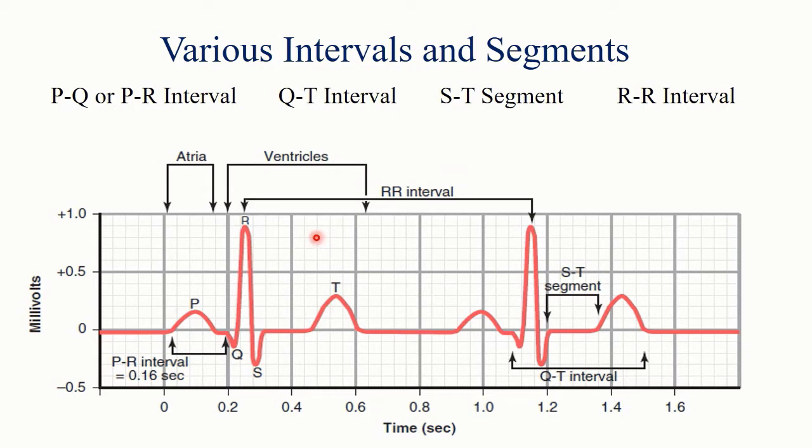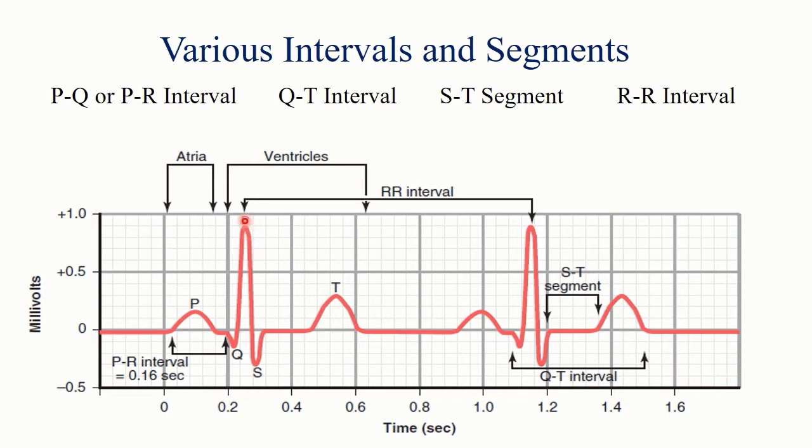Now last, RR interval. It is the interval between two successive R waves. Mostly we will consider the tip of the R wave. You can also take the beginning of the R wave or Q wave. Now this interval is used for the measurement of the heart rate. As you can see, there are almost 22 smaller squares between these two R waves.